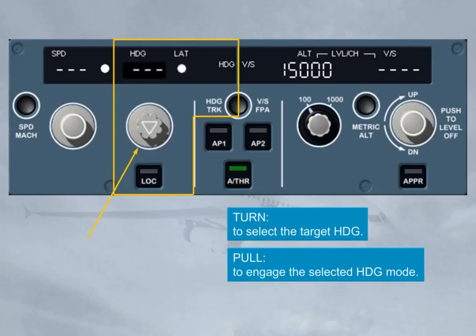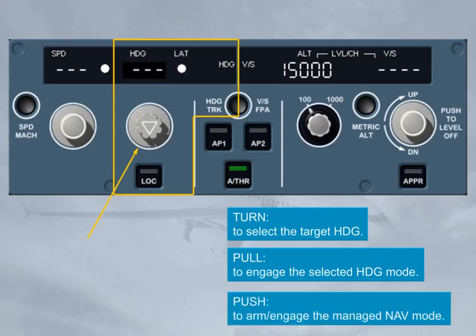By pushing it, you engage the managed navigation mode for the autopilot flight director which will guide the aircraft along the active leg of the primary flight plan. In this case, the window displays dashes as well as an illuminated white managed lateral dot.